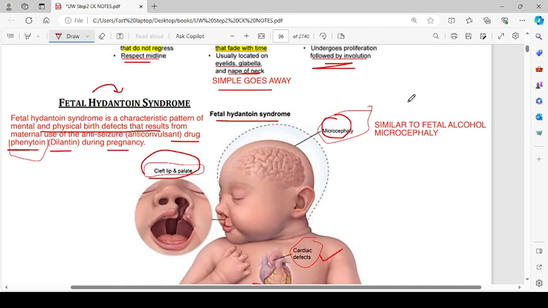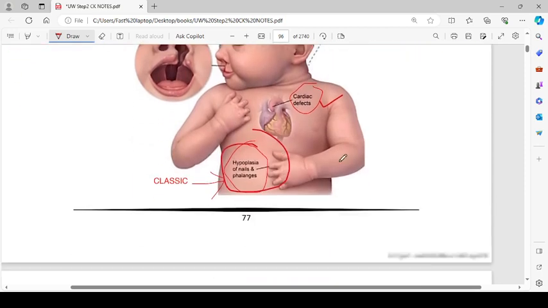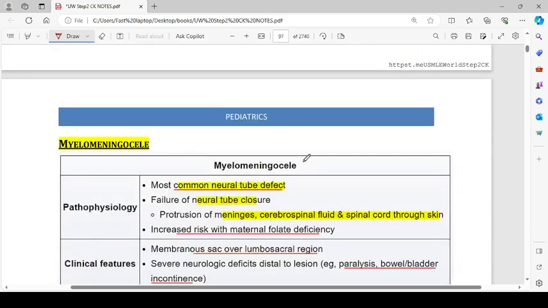Similar to fetal alcohol syndrome, the microcephaly is similar, but the rest of the things are not very similar. So fetal hydantoin syndrome is caused by phenytoin, and that includes microcephaly, cleft lip and palate, cardiac defects, and hypoplasia of the nails and phalanges.